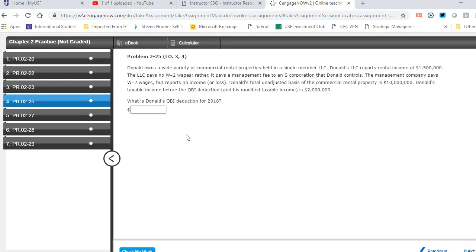The next problem, 25. Donald owns a wide variety of commercial rental properties. Single member LLC reports net rental income of $1,005,000. They pay no W-2 wage. It pays a management fee instead to an S corp that Donald controls. The management company pays W-2 wages, but reports no income or loss. His unadjusted basis in the property is $10 million. His taxable income before QBI is $2 million. So what is his QBI deduction then for 2018?